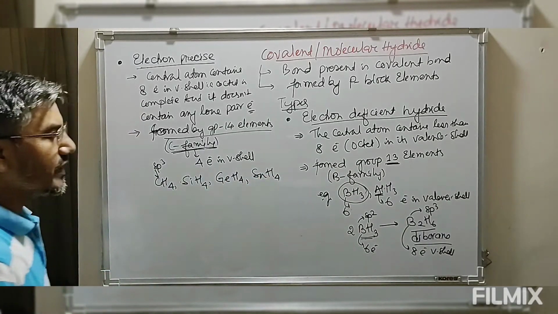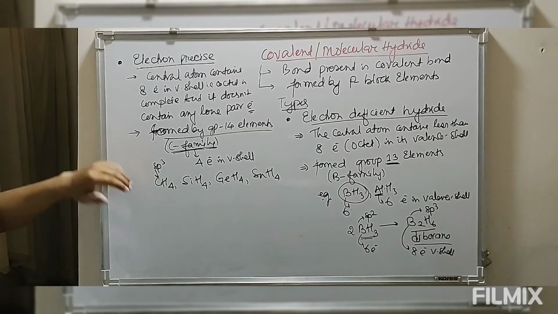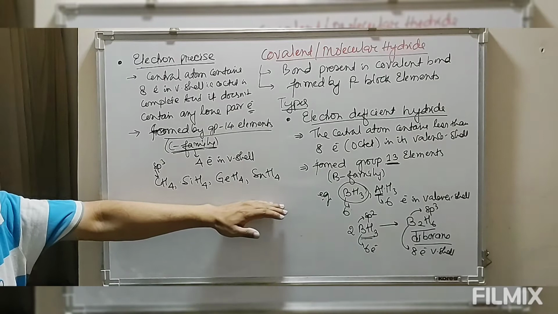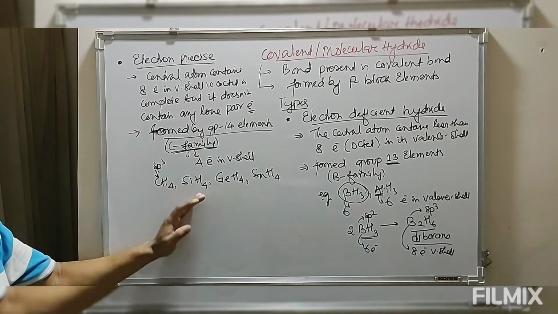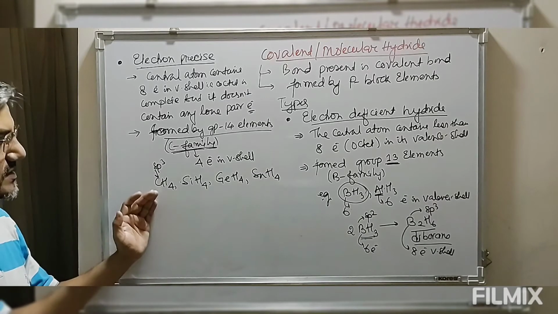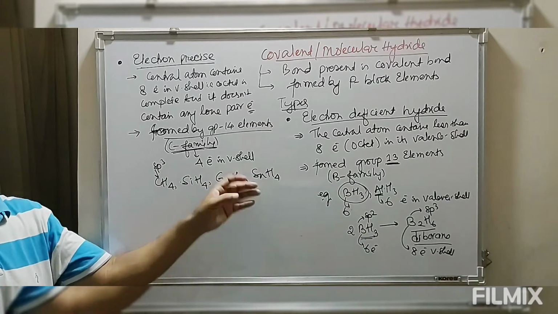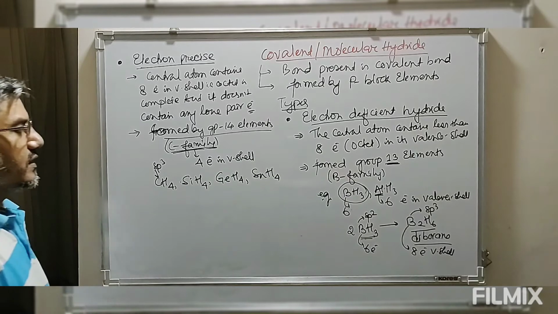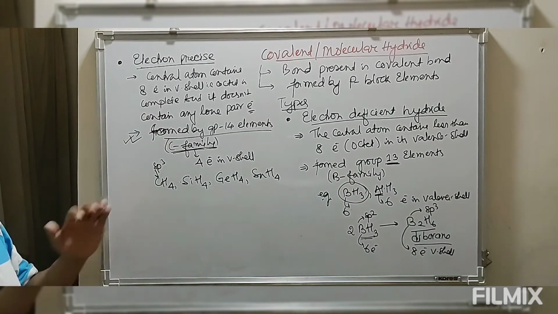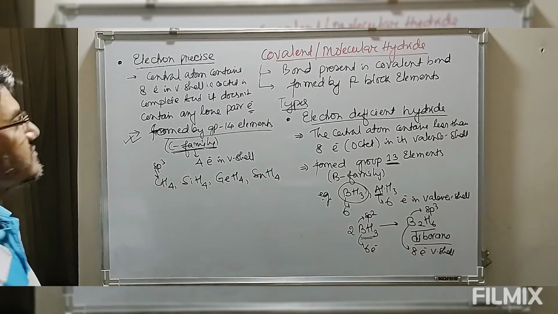So in all these, the group 14 elements form 4 sigma bonds with hydrogen by sharing 4 pairs of electrons. By doing this, the central atom completes its octet, and this is what they call an electron precise covalent hydride.